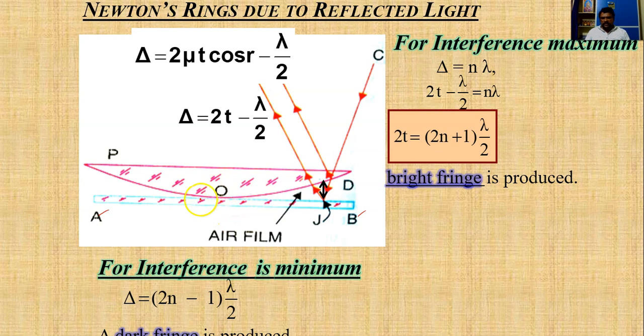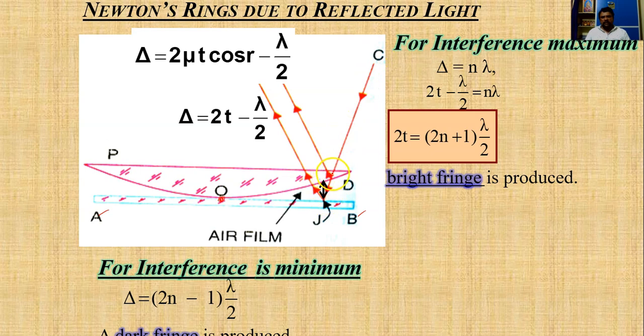The glass plate and the planar convex lens are touching each other at point O. Now we are considering a point J, where one incident light ray is incident like this.